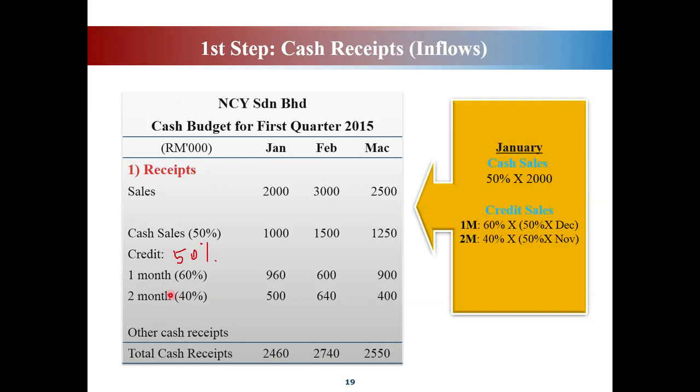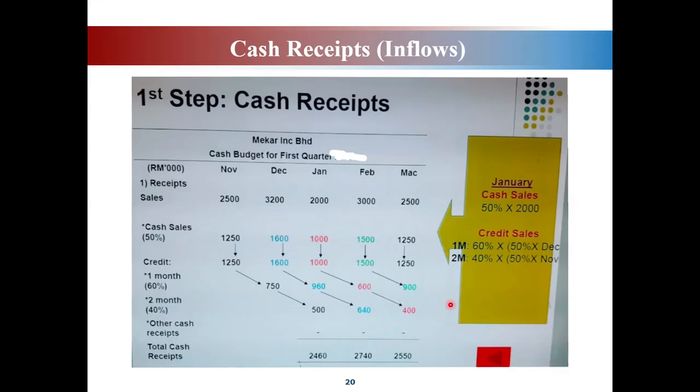Okay, the second month, so it will be in March. So how you get 400? 400 is 40% times 1,000, the balance of credit sales. So same goes, where do you get these items? 500. This actually from the previous month. So I think I need to show you the working, just to make sure that you know.